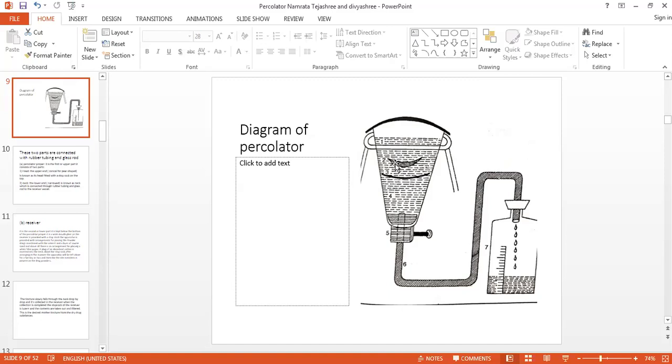Then the second layer is coarse sand, and then this one is the drug substance, then filter paper, and then the lid. This is the arrangement of the percolator: cotton, then the layers of fine sand, medium, coarse, drug substance, and the filter paper.